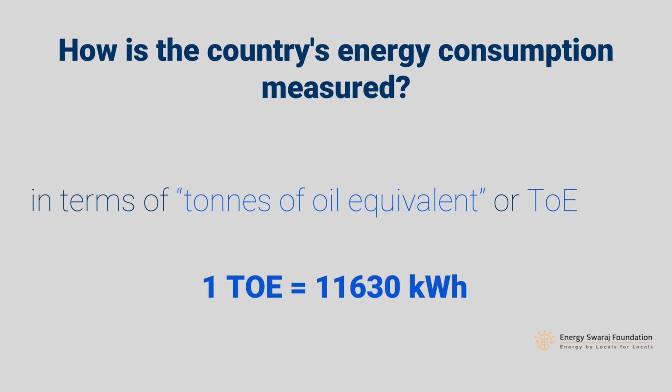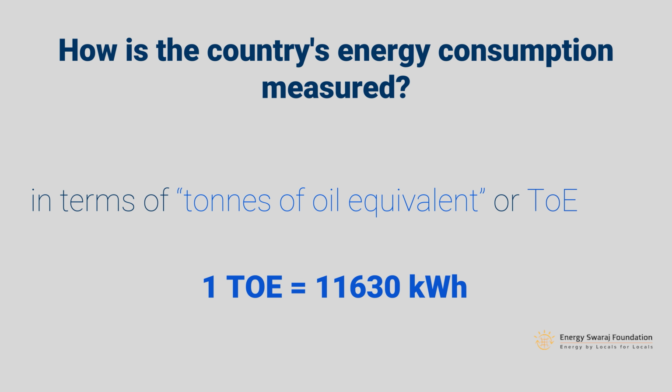But when we think of wheat production of a country, we talk about tons, isn't it? Similarly, when we individually use energy, it is kilowatt hour. But when we talk about the country's energy consumption, we talk about TOE, or tons of oil equivalent. Tons of oil equivalent, or the unit of country's energy is TOE.